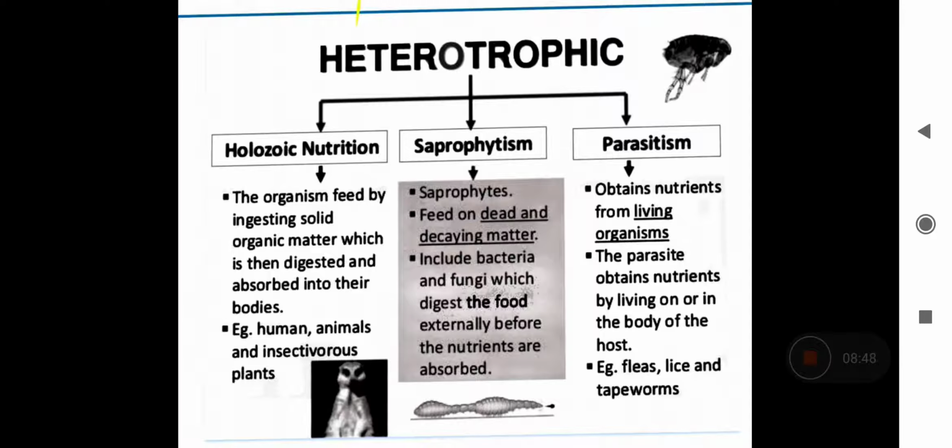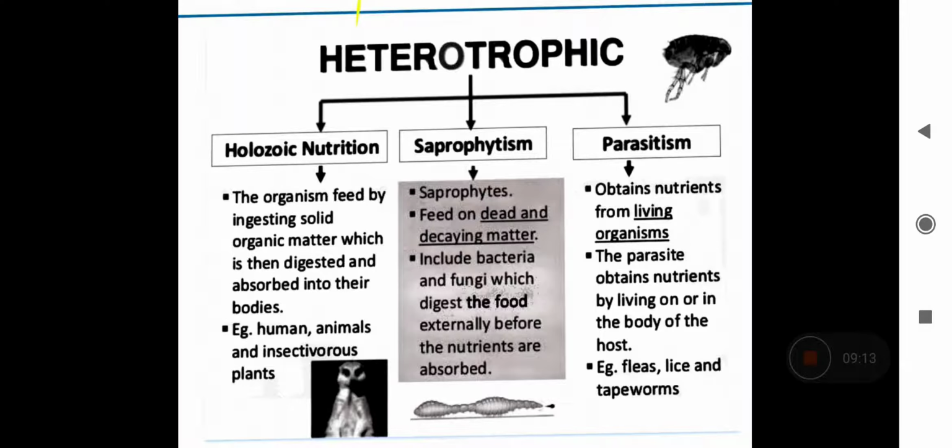If they are living inside the body, they are called endoparasites, and if they are outside the body and deriving the nutrient from the host, they are called ectoparasites. Cuscuta, as I gave you the example, tapeworm, lice, they are parasites.